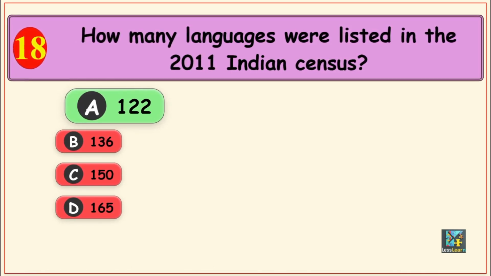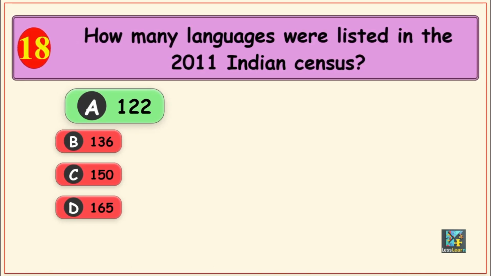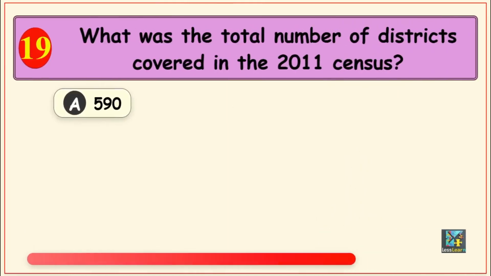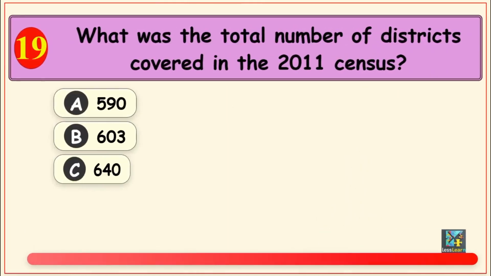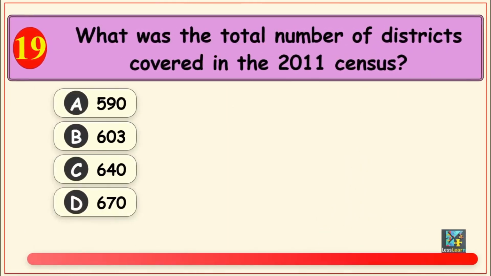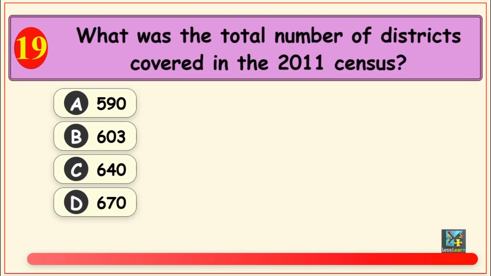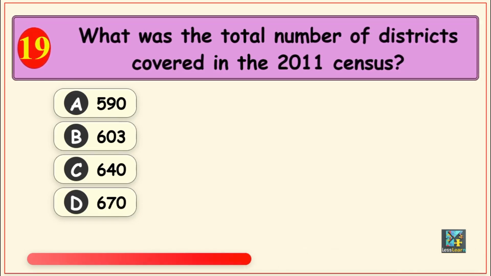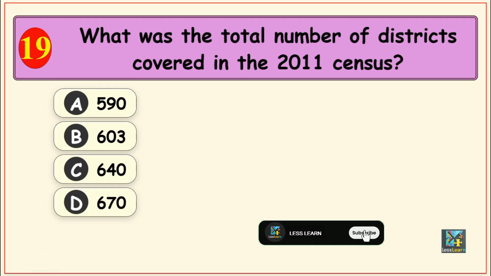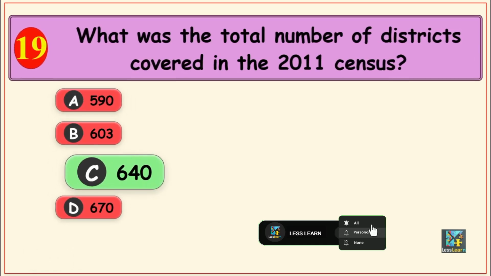Your next question is, what was the total number of districts covered in the 2011 census? Options are, Option A, 590, Option B, 603, Option C, 640, and Option D, 670. The correct answer is, Option C, 640.